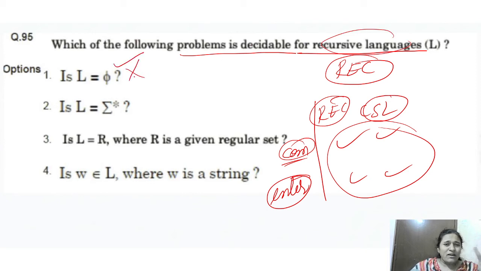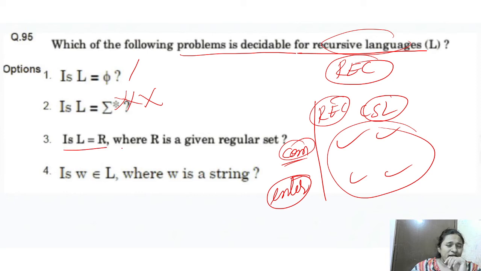It is not decidable. And Kleene star, it is also not decidable, right? That means these are all non-decidable.